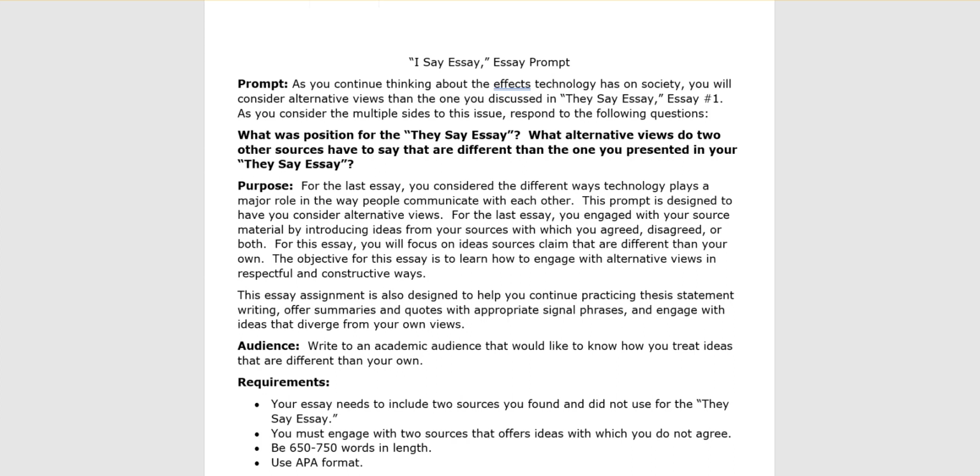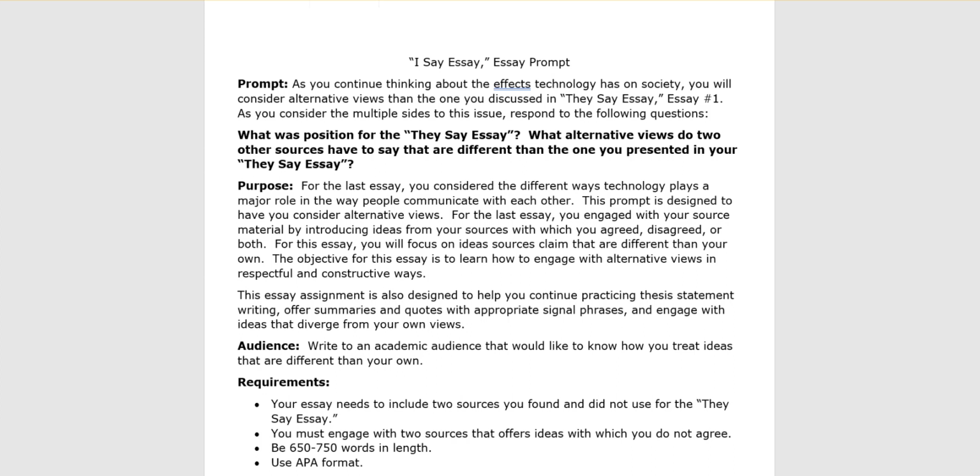For this assignment, I want you to consider what your position was for the They Say essay, and then locate two sources that present something different.